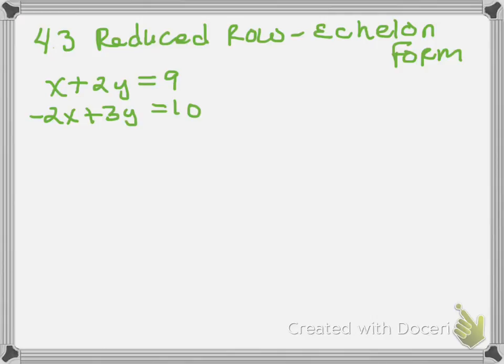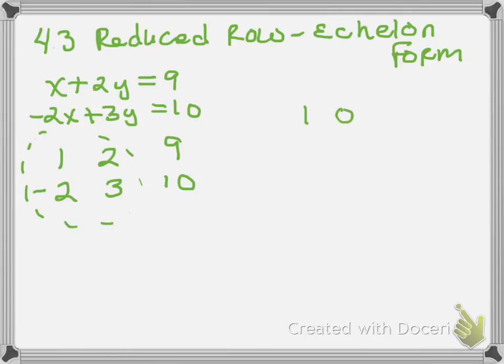And you probably would say, well, wouldn't it be easy to do it by elimination or even substitution, okay? But our goal this time is to do it by reduced row echelon form. So remember, the first thing we're going to do is write it as an augmented matrix. So I'm going to have 1, 2, 9, -2, 3, and 10.